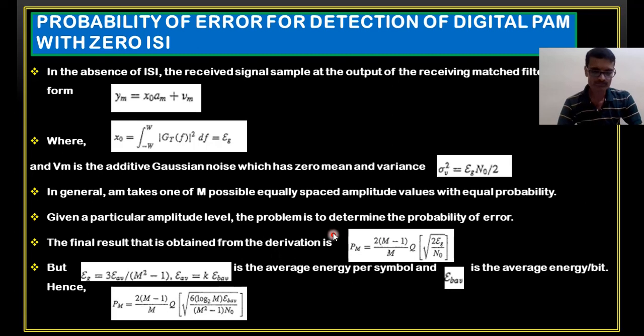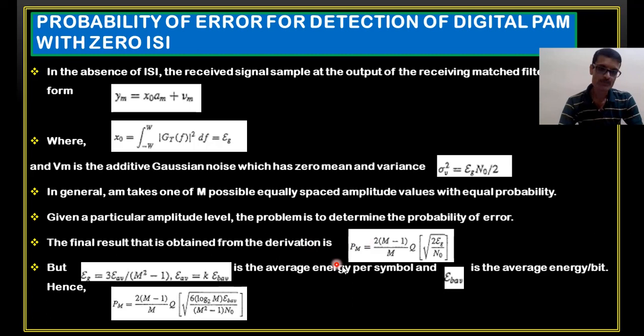Now, this is the probability of error equation, but epsilon g is equal to this particular equation, that is 3 epsilon av by (M square minus 1), where epsilon av is given by k epsilon b, the bit average energy. We get the average energy over here, that is epsilon g, and you can substitute epsilon g over here and calculate the probability of error.